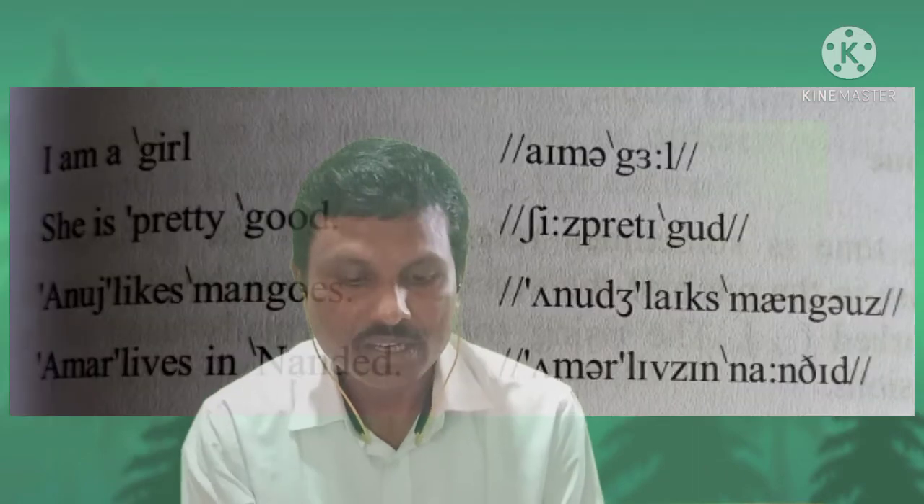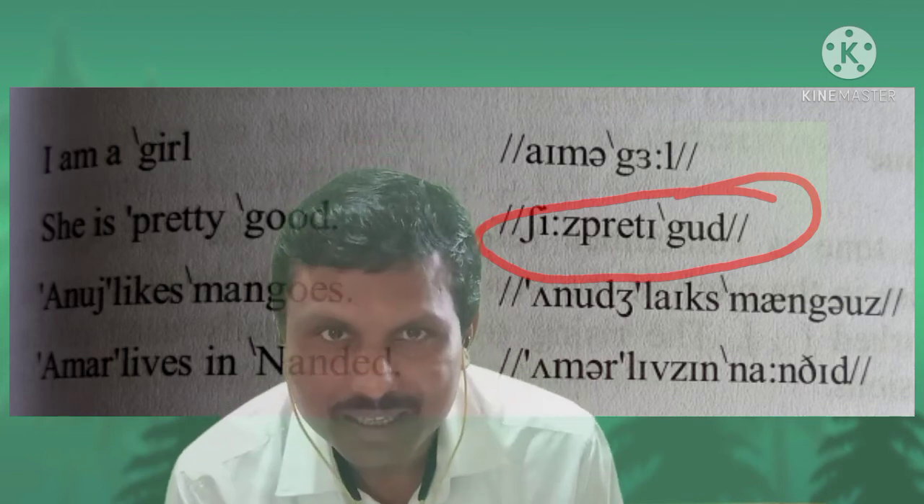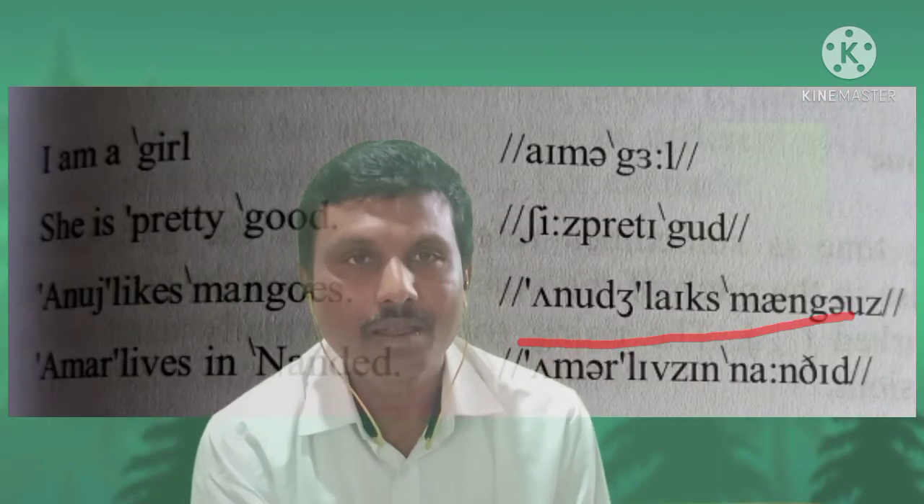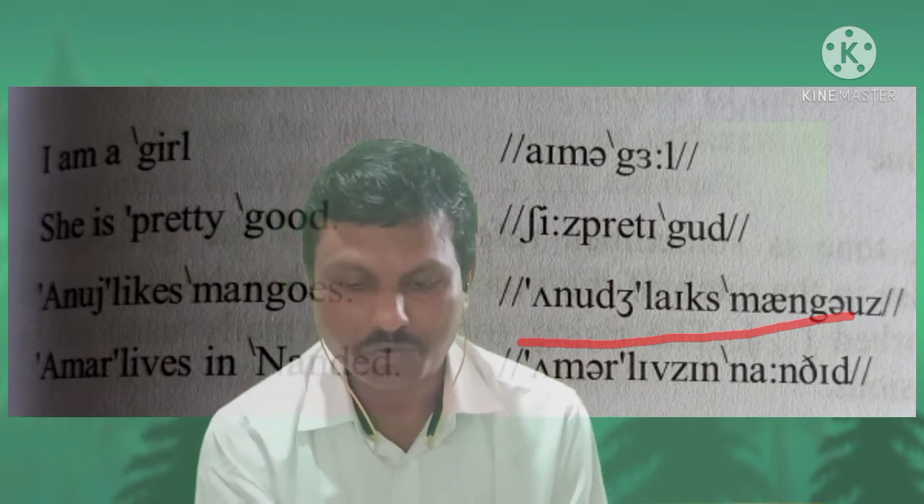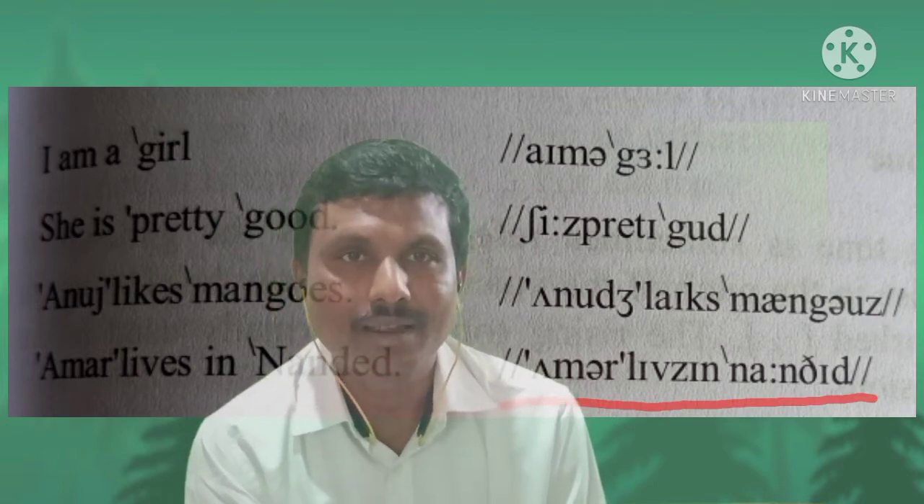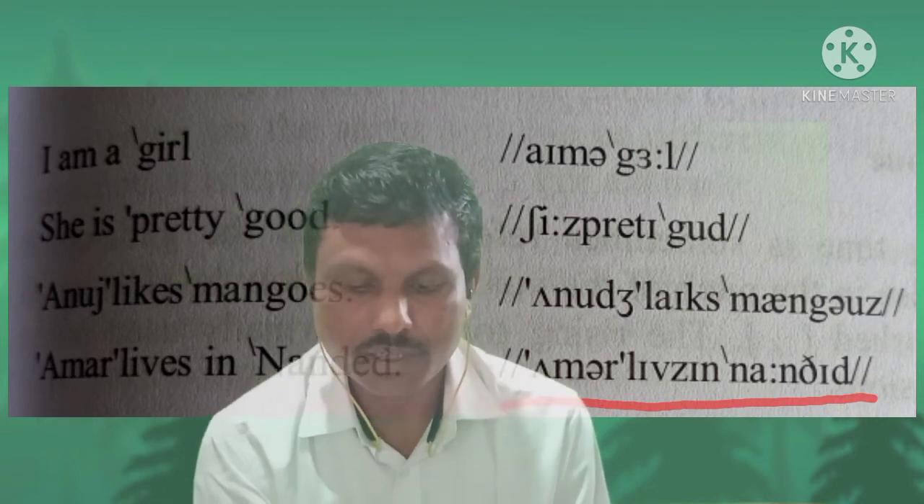You can see the example. She is pretty good. The falling tone goes to good. Anuj likes mangoes. Where should the tone go? Mangoes, right? Amar lives in Nanded. Where should the tone go? Nanded. Actually, that is different. Nanded, right? Amar lives in Nanded.